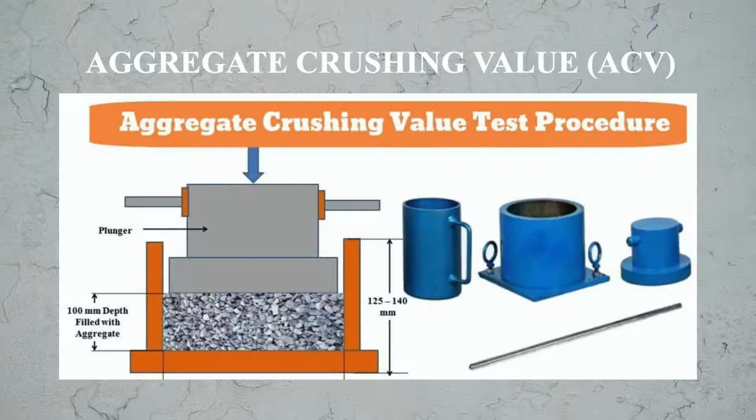Here you see the aggregate crushing value test apparatus. Here you see the measuring cylinder. Second is the mold, and then third is the plunger on the rightmost part. Then you see a rod, which is the tamping rod, and in the first picture you see the aggregate sample in the mold with the plunger put on it.